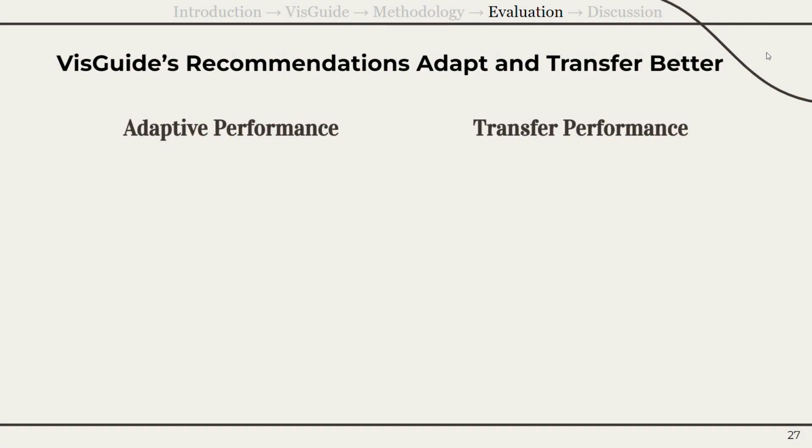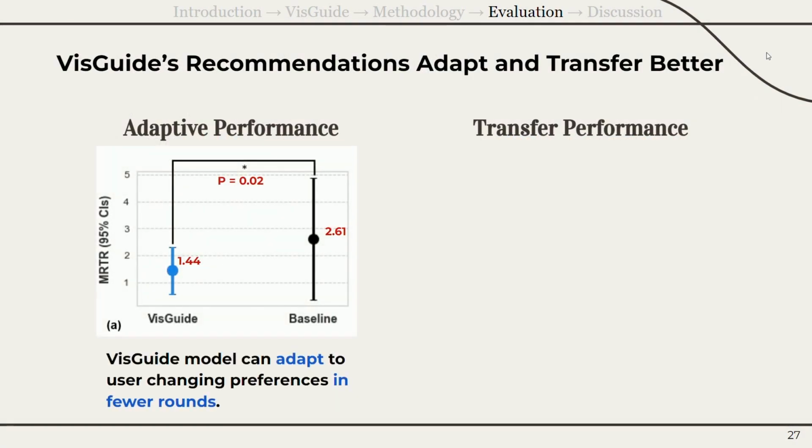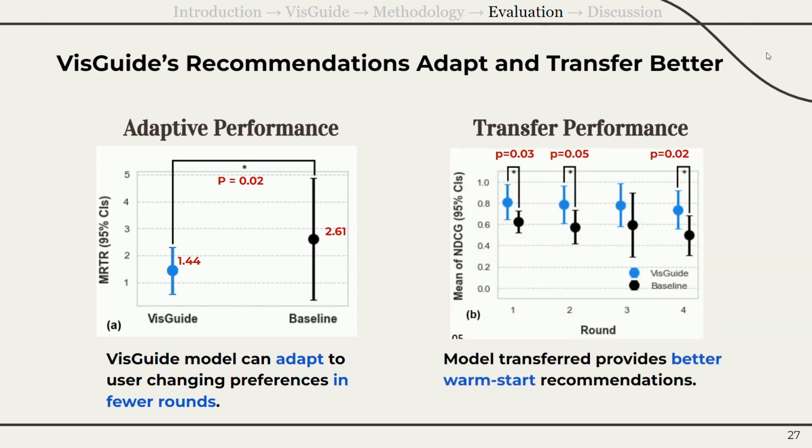The results of 2 measurements show that this guide compared to baseline can adapt to user changing preferences in fewer rounds, and it also gives a better one-stop recommendations on new exploration.